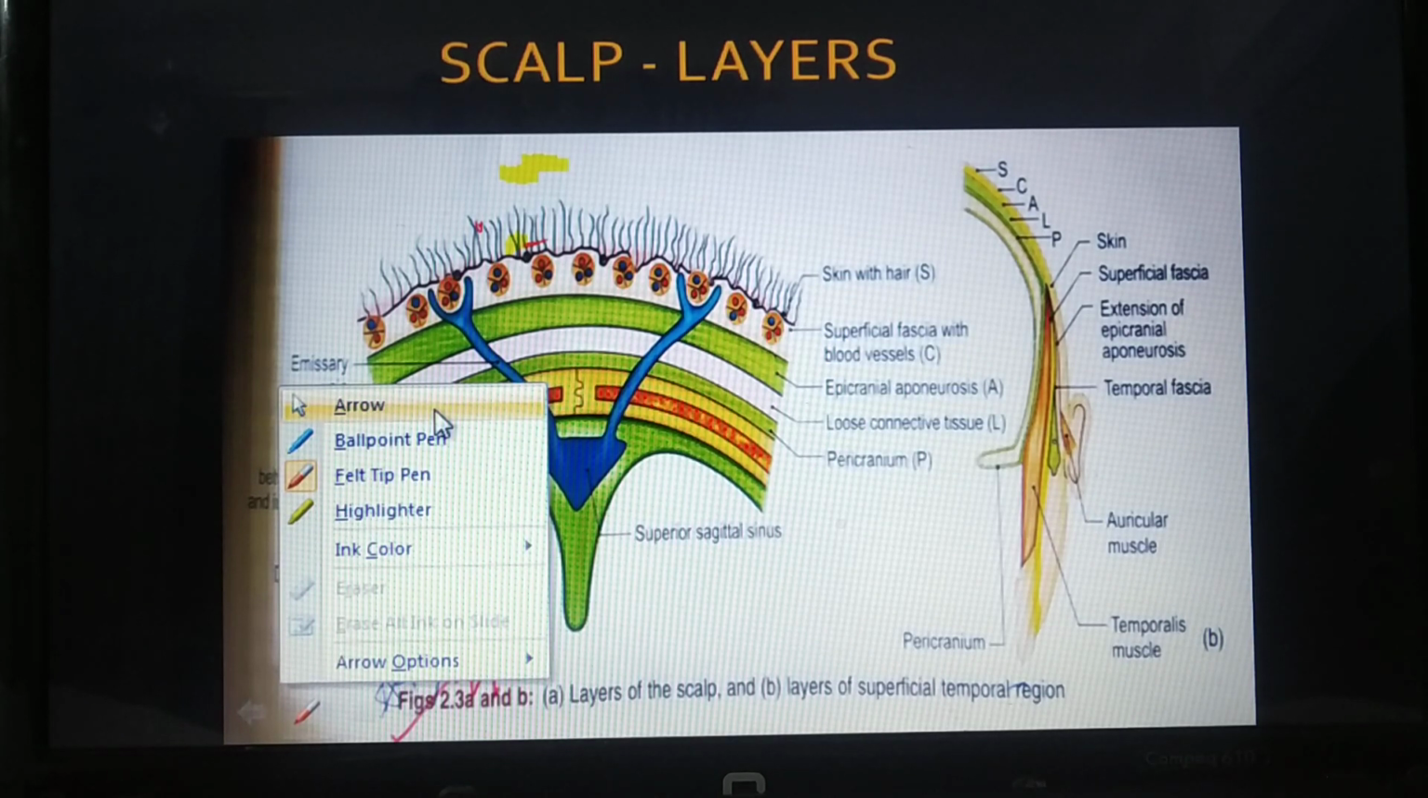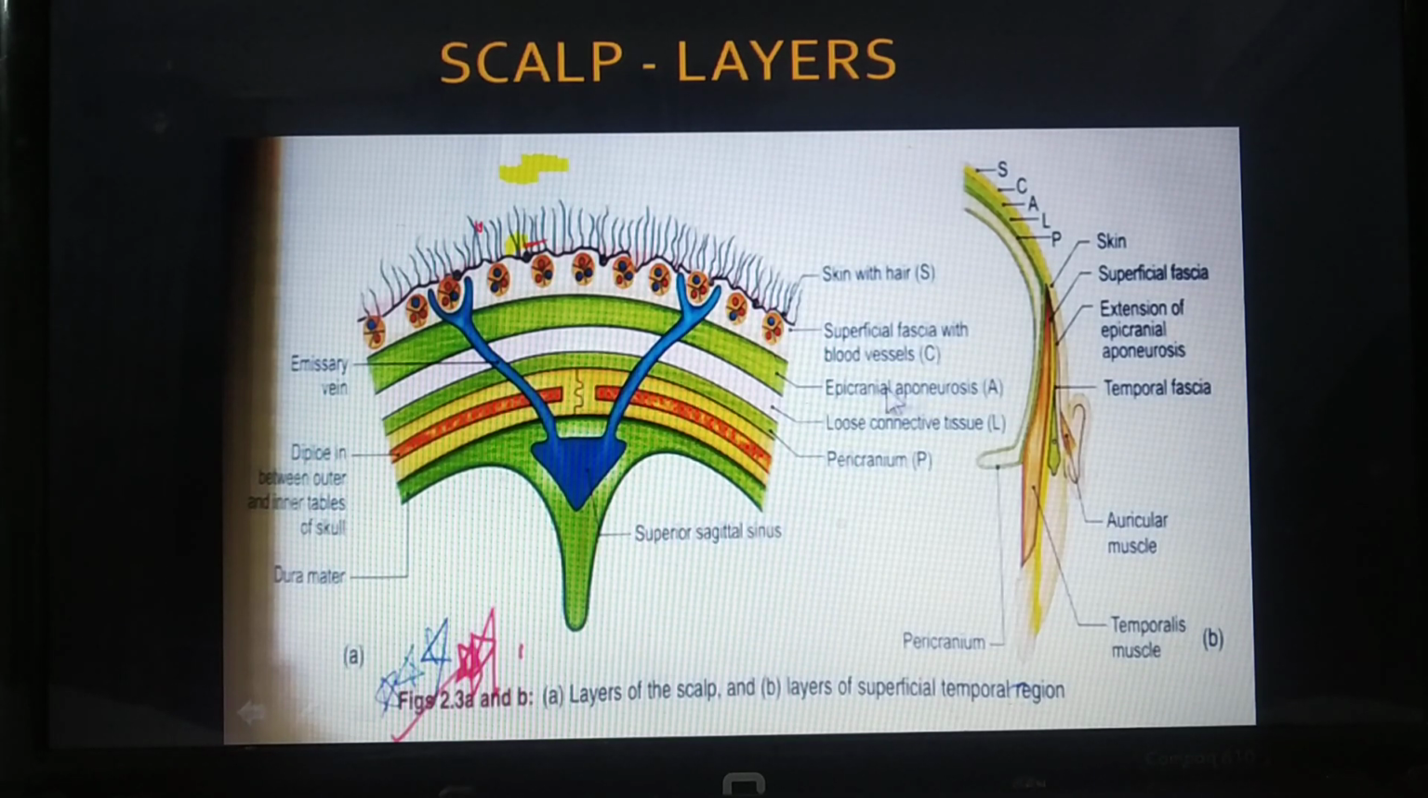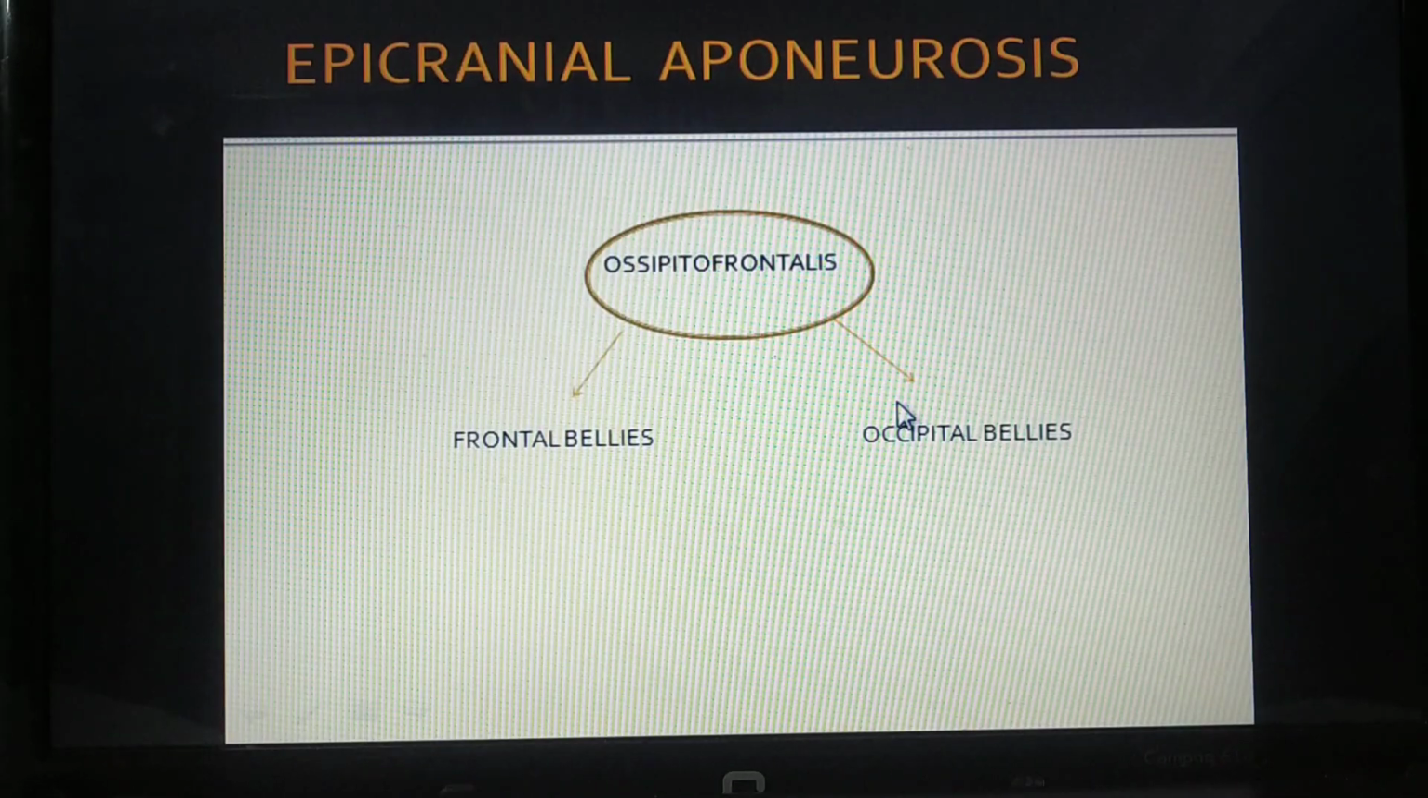So what is the significance of this? When we talk about the Galea aponeurotica, one thing that comes to mind is the occipitofrontalis muscle. When I talk about epicranial aponeurosis, the one thing that comes to my mind is occipitofrontalis. When I break occipitofrontalis, it forms two things, the occipital belly as well as the frontal belly.